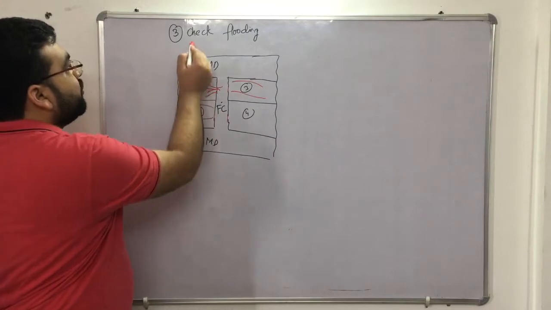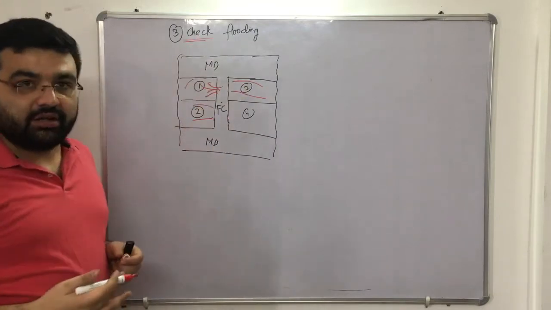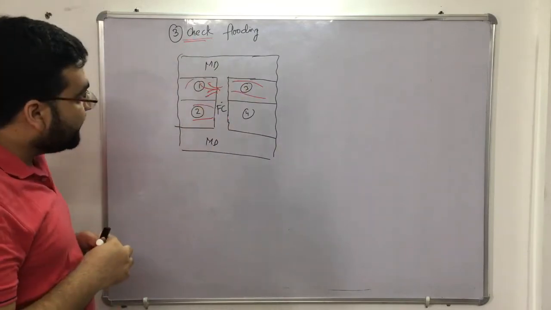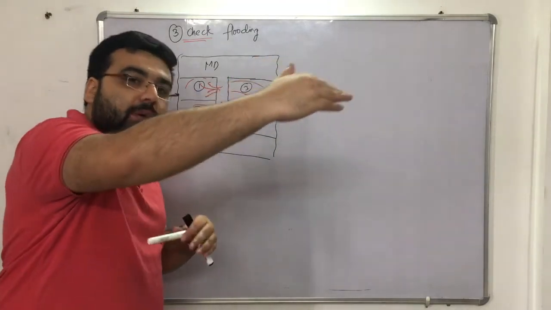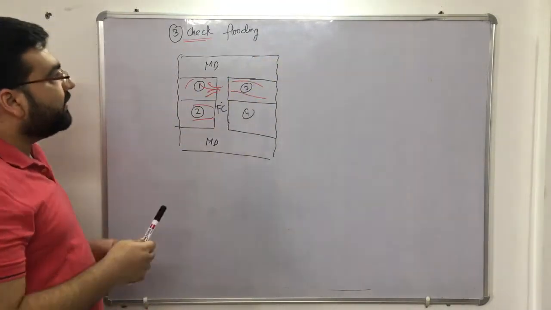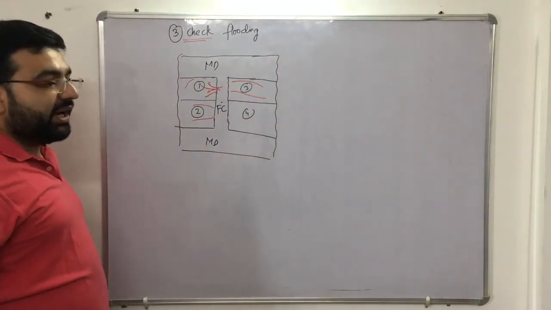This type of irrigation is known as the check flooding. So we are checking it. We don't want the water to go up beyond a particular level, right? So we are checking the flooding. This type of flooding is known as the check flooding, right?